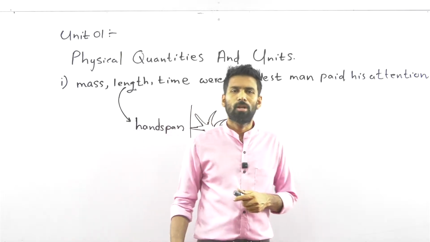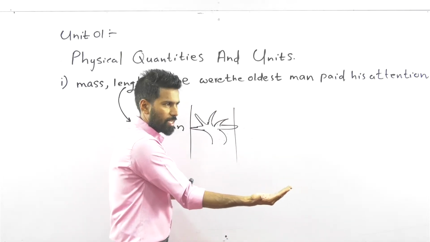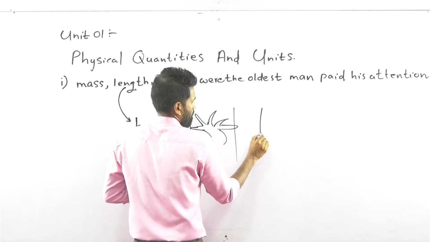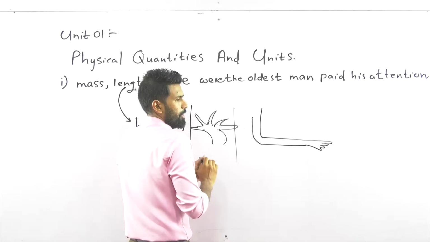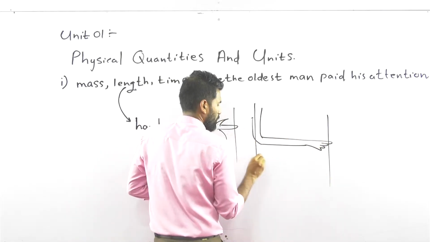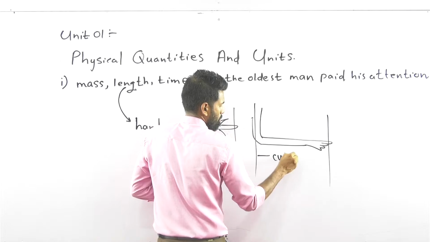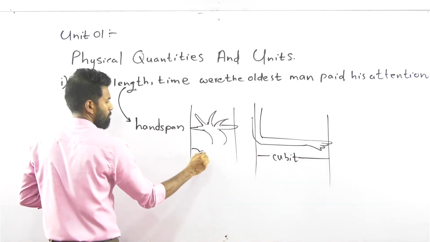Have you heard something? When you take your hand like this, that is the cubit. Then this is the handspan.